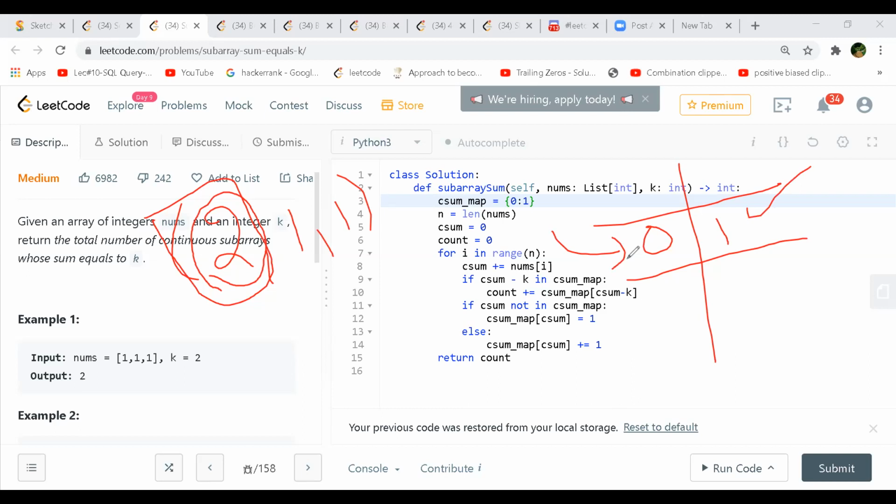Yeah, but in that case, one thing will happen. If you always check whether your target is equal to your cumulative sum, because you will also always have negative numbers in this case, you might have more of these. So whenever you update your map going forward, will it take care of this corner case also?